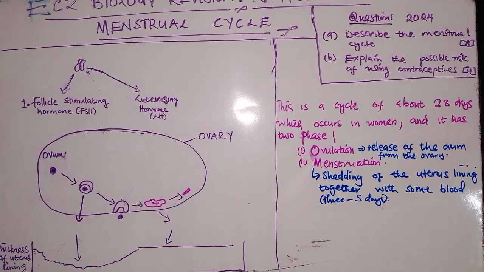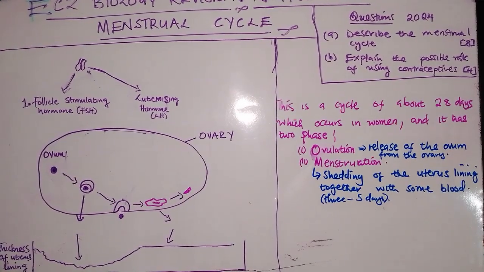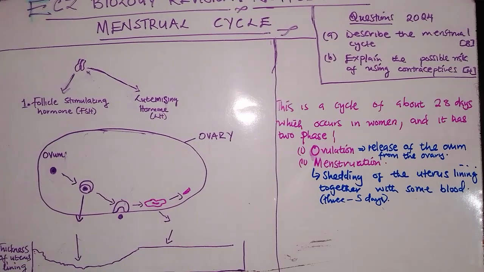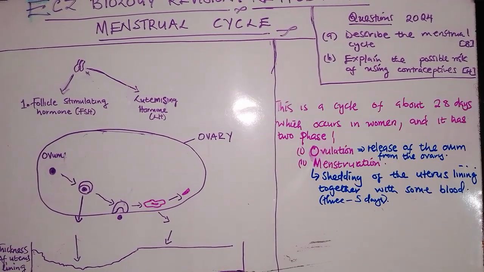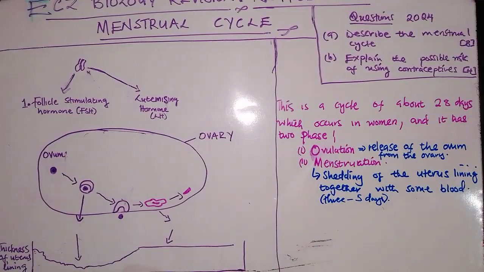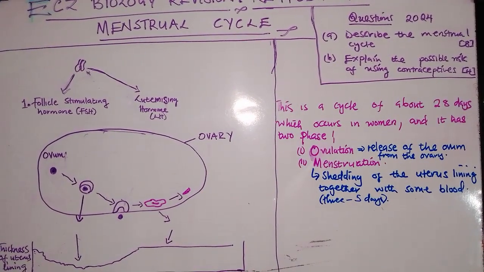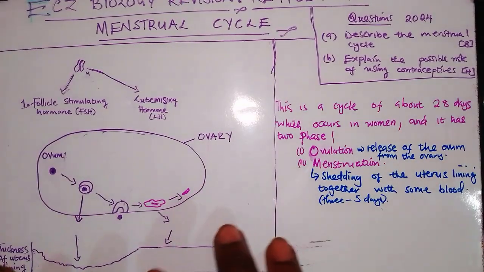If the egg is not fertilized, the uterus should shed, because the uterus is where the baby is supposed to stay. So these are the two stages which we are going to look at in the form of a diagram, so you are able to understand the menstrual cycle.